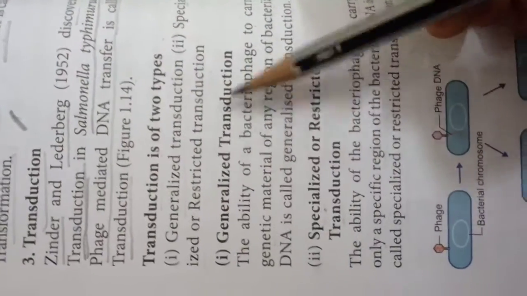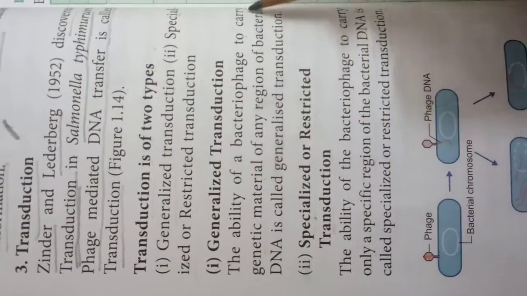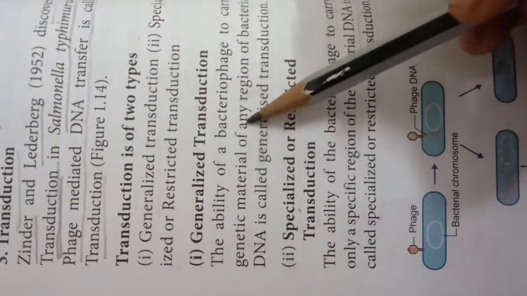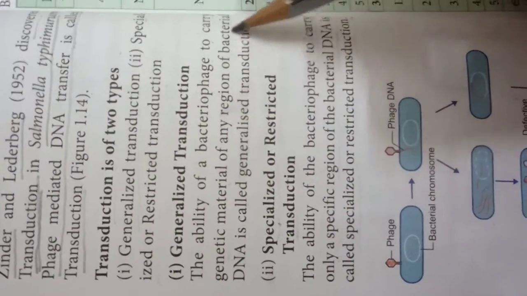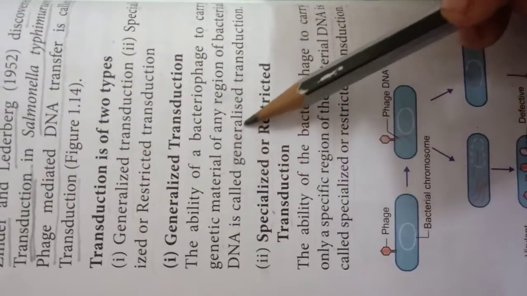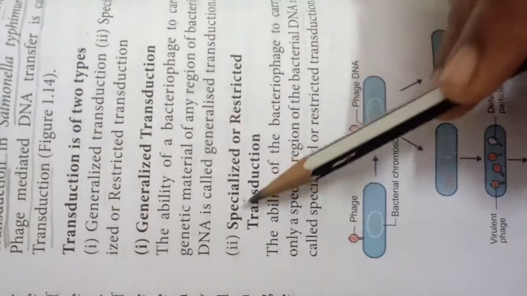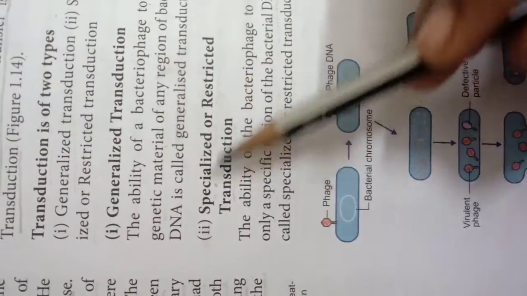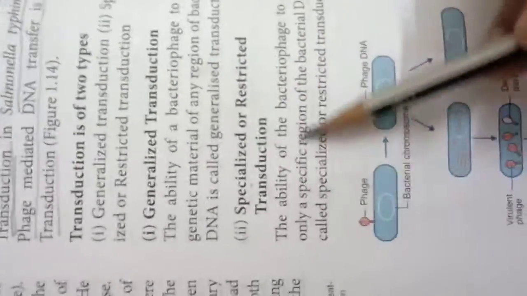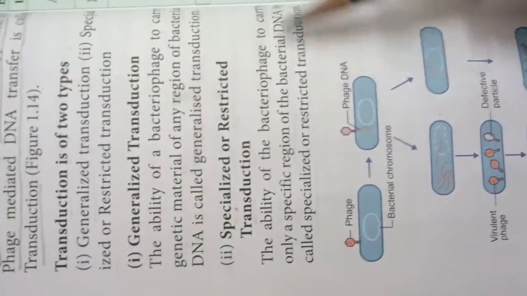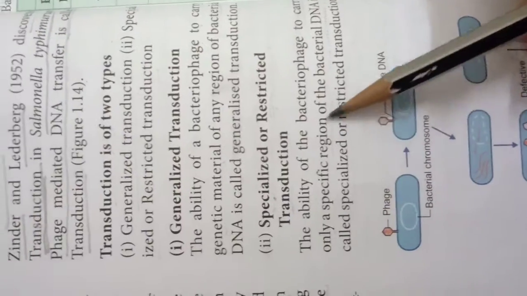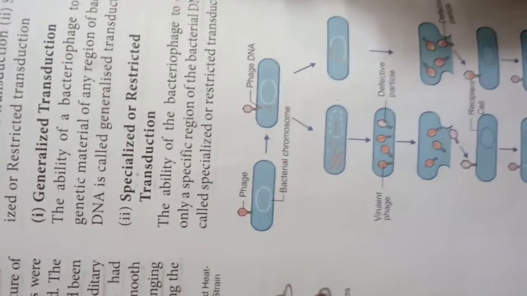The ability of a bacteriophage to carry genetic material of any region of bacterial DNA is called generalized transduction. The ability of a bacteriophage to carry only a specific region of bacterial DNA is called specialized or restricted transduction.